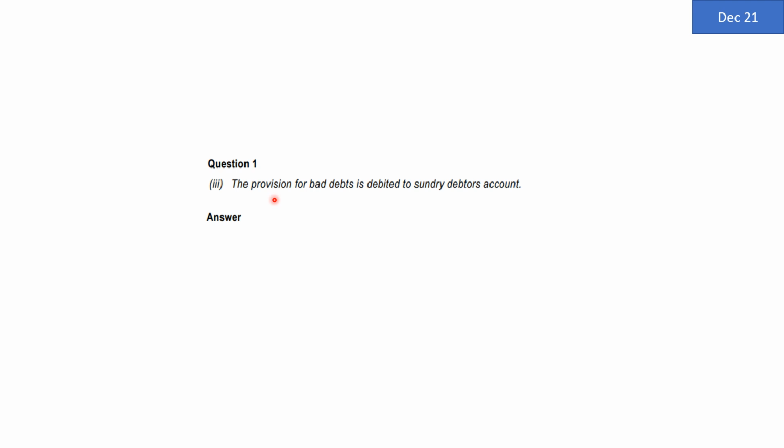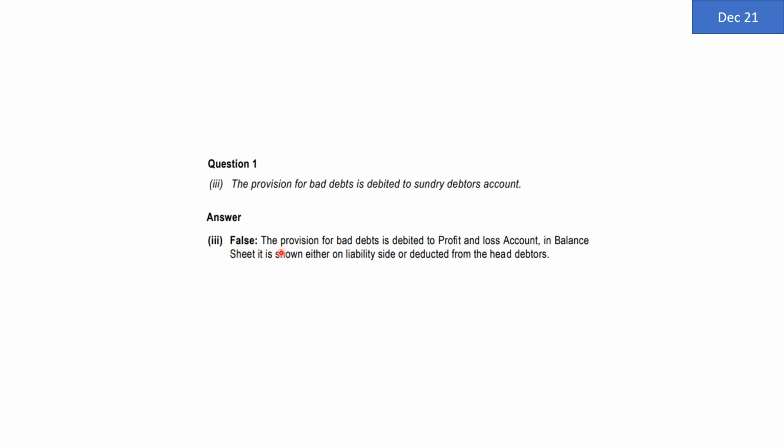It can be provision for bad and doubtful debts. It can be provision for some expenses. It can be anything. But all provisions are always created out of profit and loss account. Therefore, the sentence which states that provision for bad and doubtful debts is debited to debtors account is totally wrong. It is debited always to the profit and loss account. So the answer is false. The provision for bad debts is debited to profit and loss account.